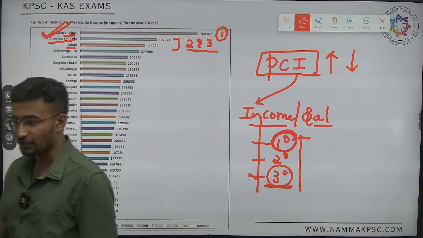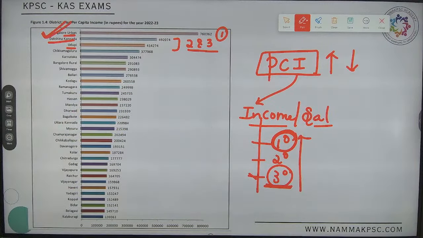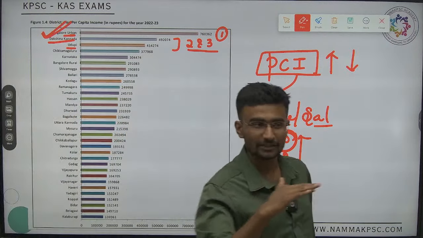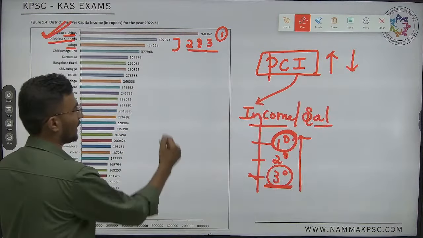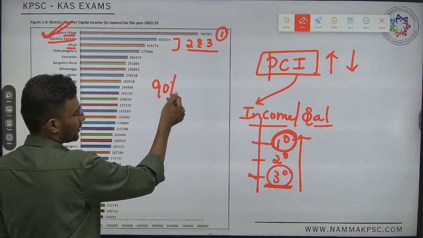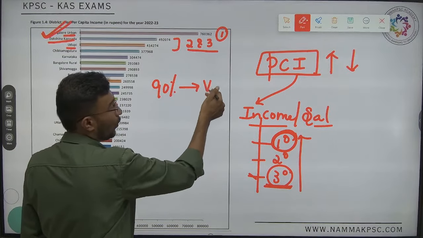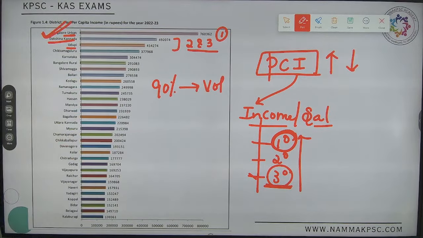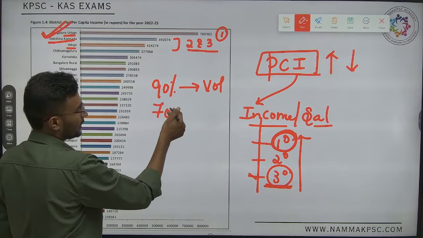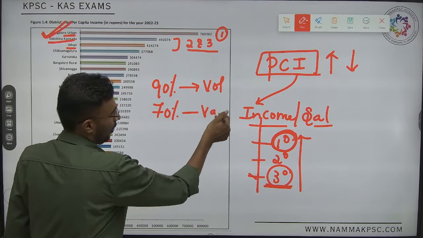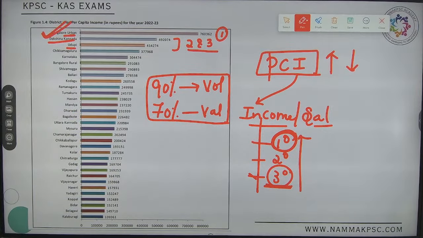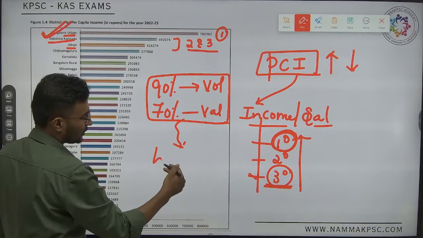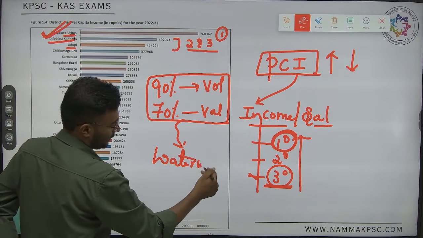It is majorly transportation, waterways. 90% of volume and 70% of the value of international transport takes place via waterways.